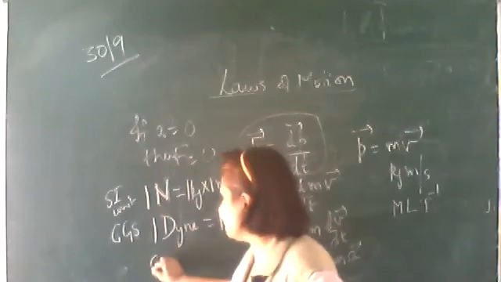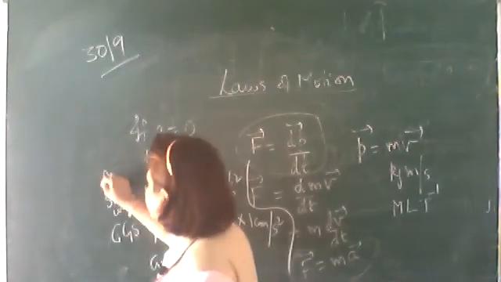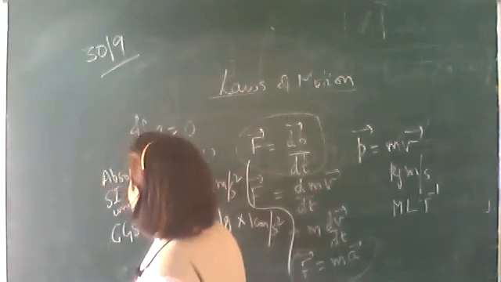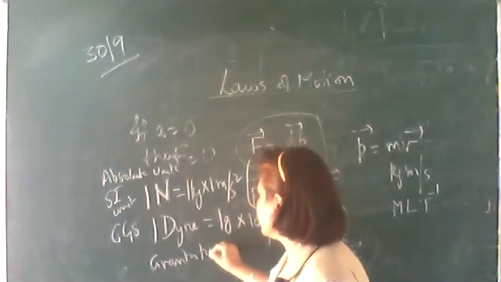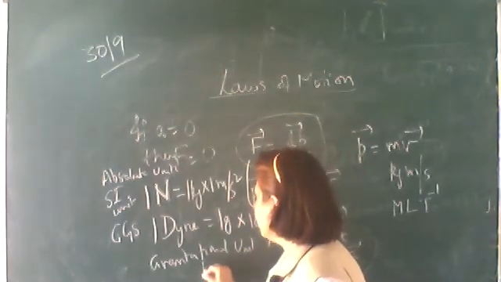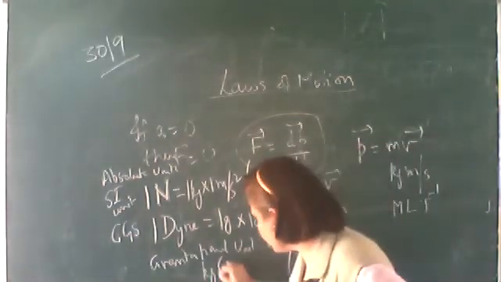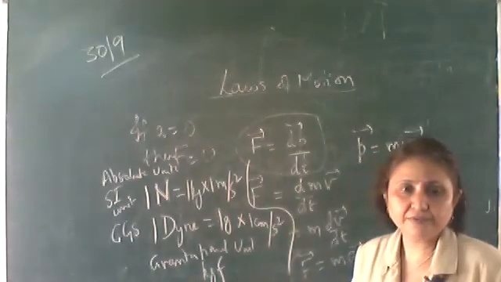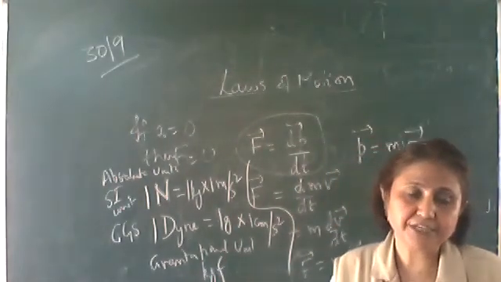Gravitational unit is also there. Gravitational unit, these are absolute units. Okay, and the gravitational unit, kg weight or kg force, kgf. Okay, which formula will be used for the gravitational unit?